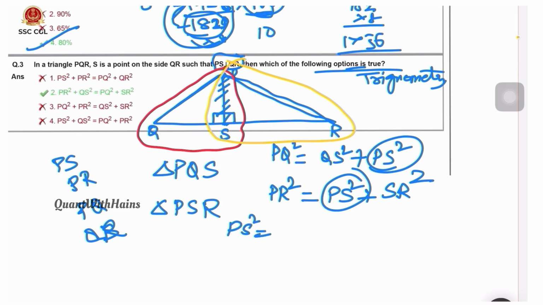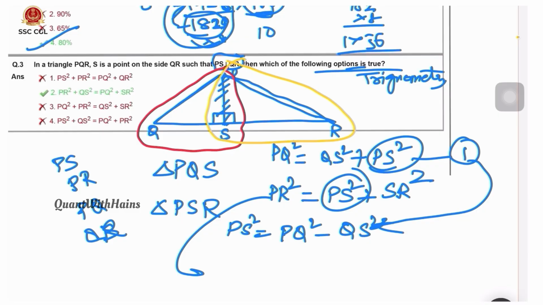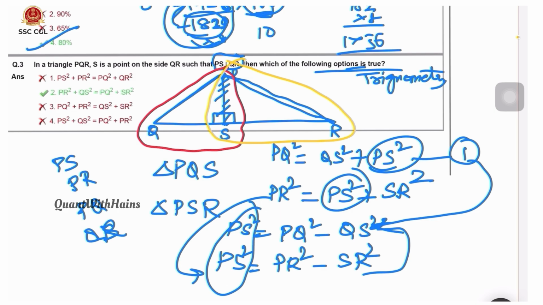PS square equals PQ square minus QS square, from the first one. From here we can also take the PS value, that is PR square minus SR square. So we can equate these because PS square is common. PQ square minus QS square equals PR square minus SR square.